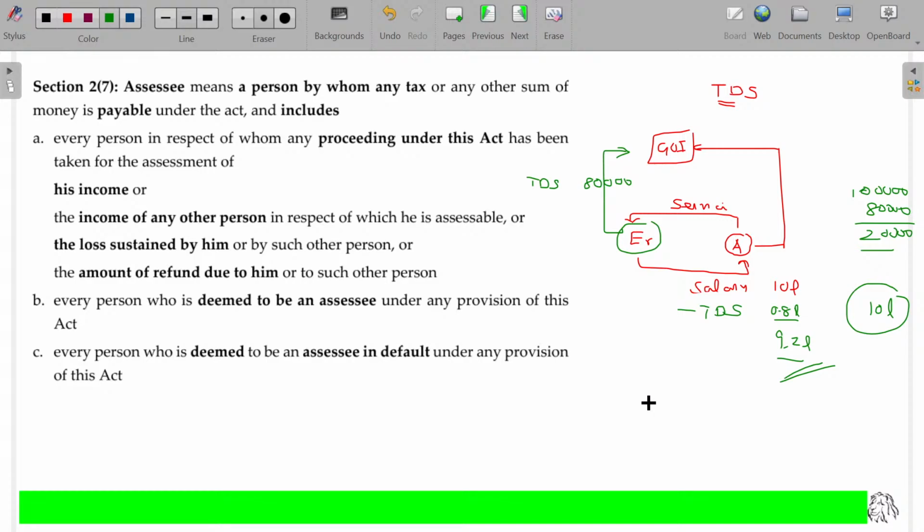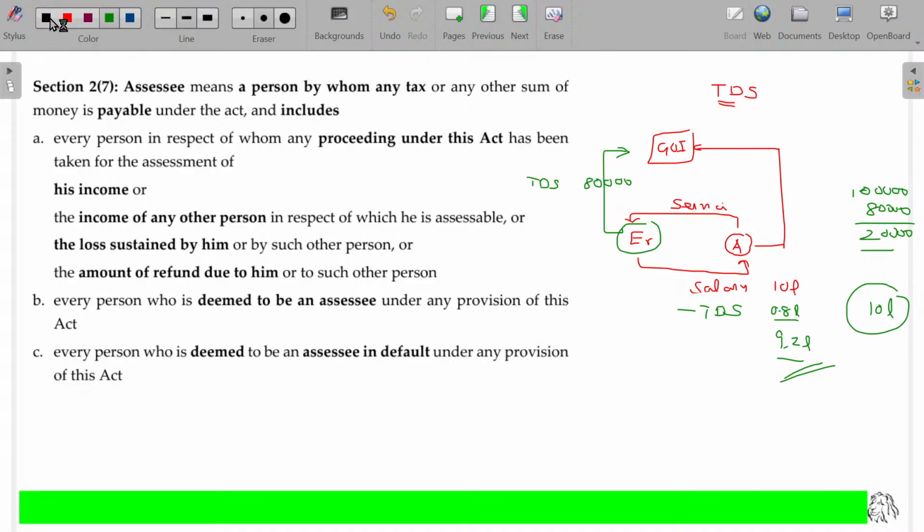You understand? Rather than the employee paying the tax completely at the last, the employer deducts and deposits some portion, and on the final day he again verifies and finds the correct amount. While making the payment, the TDS already paid is subtracted and the balance is paid.